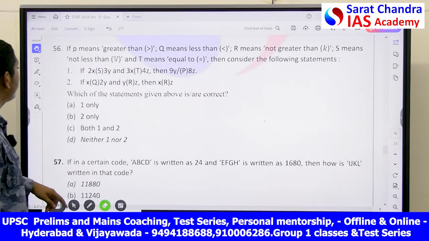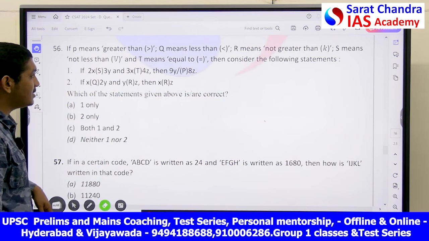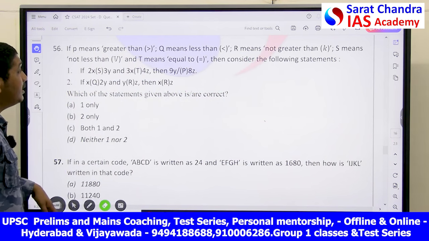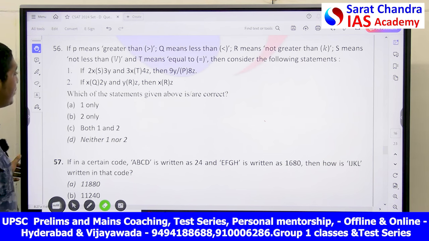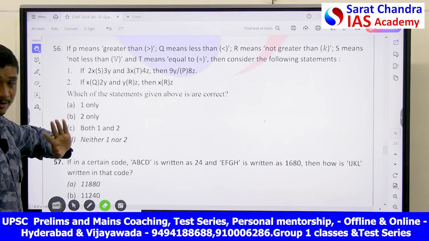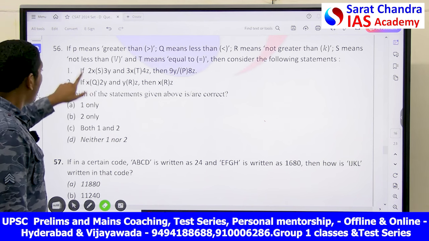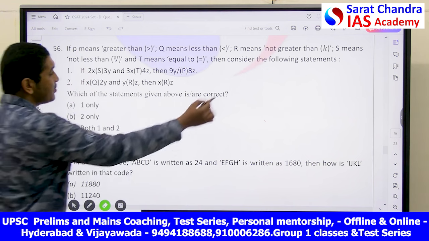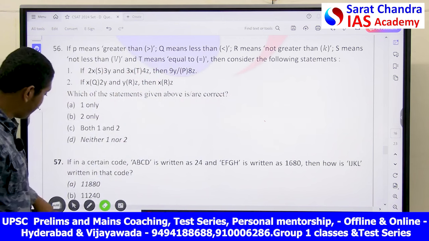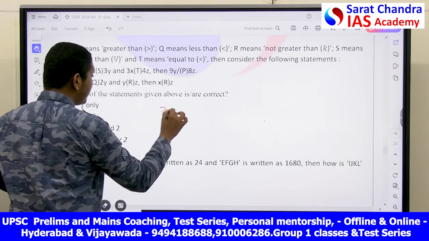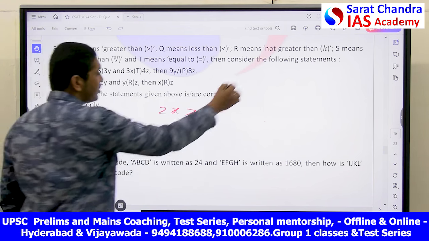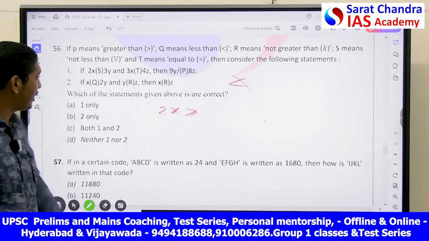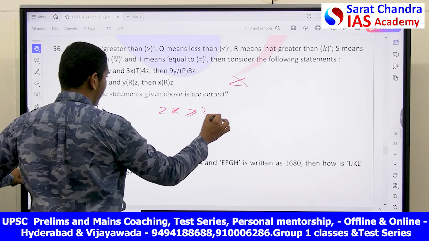Okay, next question you see. P means greater than, Q means less than, R means not greater than, and S means not less than, T means equal to. Then consider the following statements. There are a few conditions, don't worry, I'll explain. 2x, yes, what is yes, my friend, here? Yes means not less than. 2x is not less than, that means greater than or equal to. If it is not less than, then it should be either greater than or equal to, right? Greater than or equal to 3y.